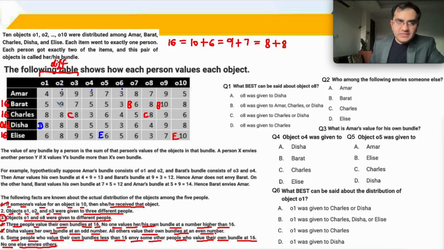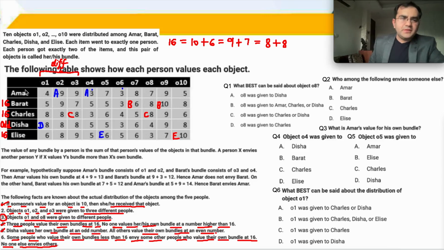Now this cannot go to D, because O1, O2, O3 belong to 3 different people, right? So this has to be A. This one has to be A. So this has also been fit in. Last, these two objects are left which we have to allocate. Say this is A, 9 plus 3, 12. Let's say this is A. A can envy any of the 16s, but A should not envy D. If this becomes A then this becomes D. Okay?